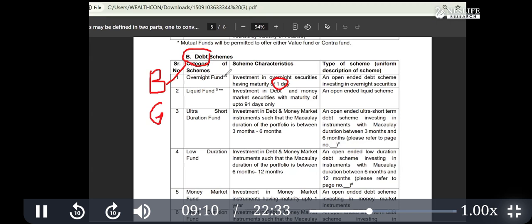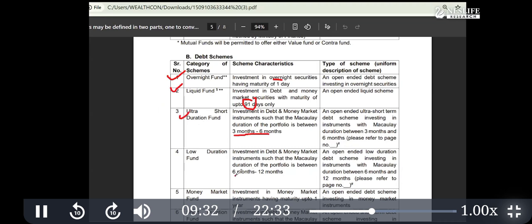So based on the maturity of bonds or bills or debt instruments, these categories are classified. See this, 1 day maturity is considered an overnight fund. 90 days maturity is considered a liquid fund. Then 90 days to 3-6 months is considered ultra short.